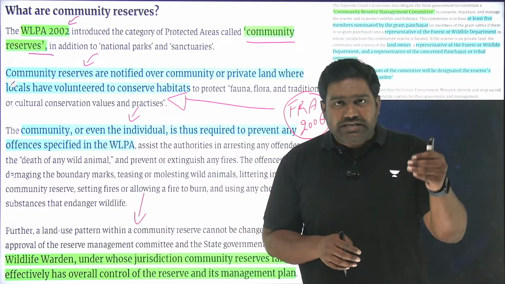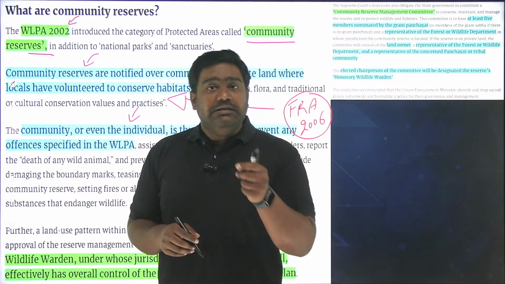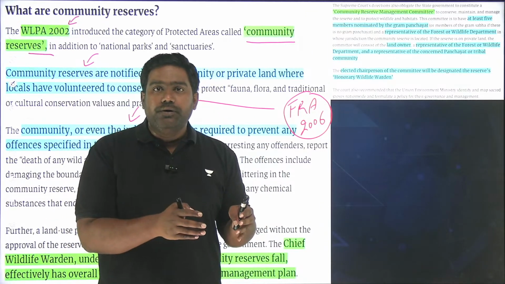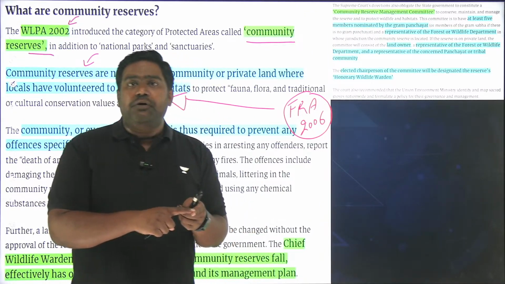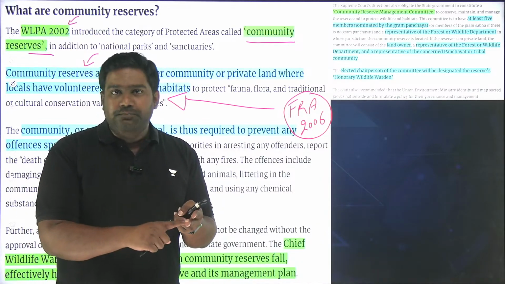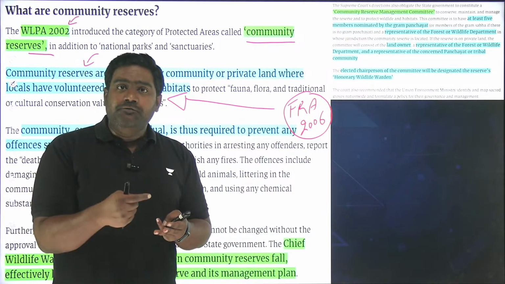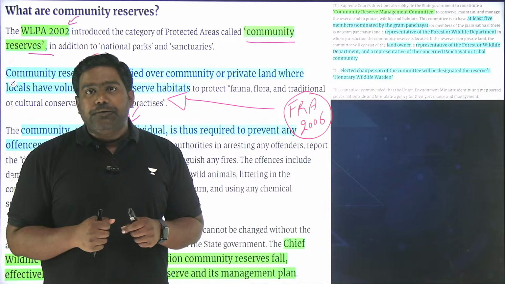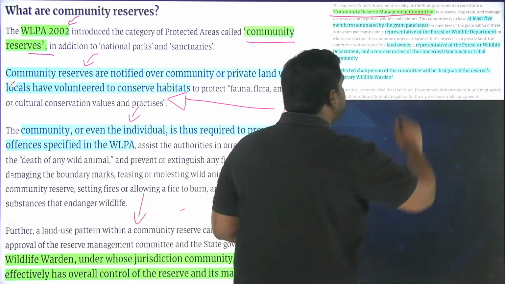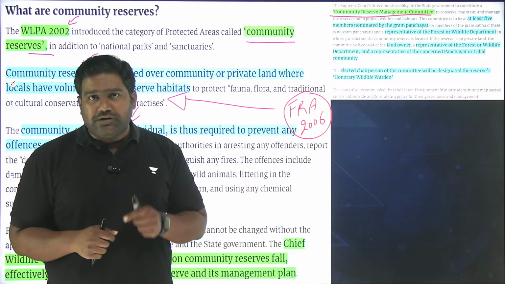The community members and the individuals who are responsible for managing and protecting these community reserves, they would have to ensure all the provisions of Wildlife Protection Act is strictly followed. For example, they will have to tackle any fires which might be reported, which might turn into a wildfire. They will have to tackle hunting and poaching of the animals. They have to protect the species and play an active role in conserving the local habitat. For this purpose, the Forest Department would set up a Community Reserve Management Committee, which would come under the Chief Wildlife Warden of the State Forest Department.